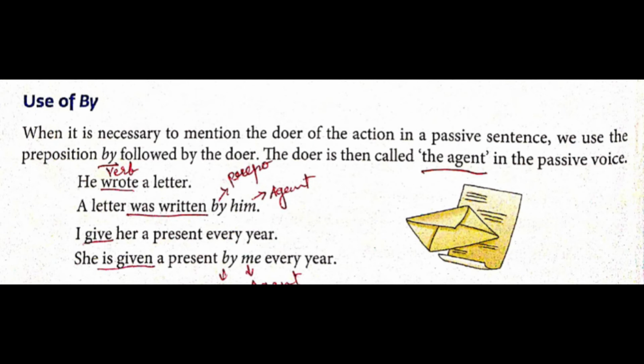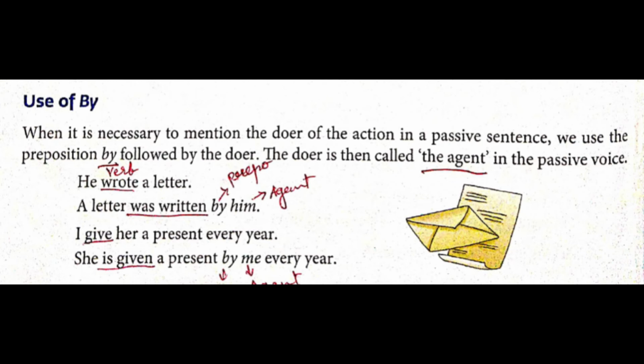Now let's see. Given, students, please take a pencil and we have to underline. Please underline the verb, not by. And the agent also, no need. You can write with pencil what it is. First sentence in the example, he wrote a letter. So wrote is what? The verb. Okay.